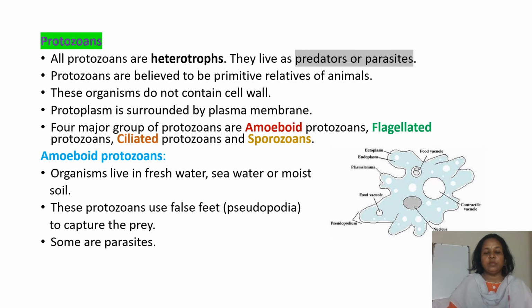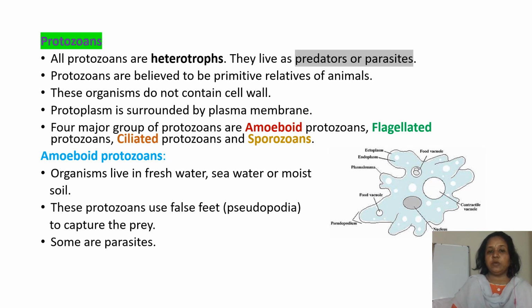And next coming to the protozoan members. Here these protozoans are also included under the Protista. All protozoans are heterotrophs, that is, they are not autotrophic, they are dependent. So they live as predators or parasites. The protozoans are not autotrophs, all are heterotrophs.